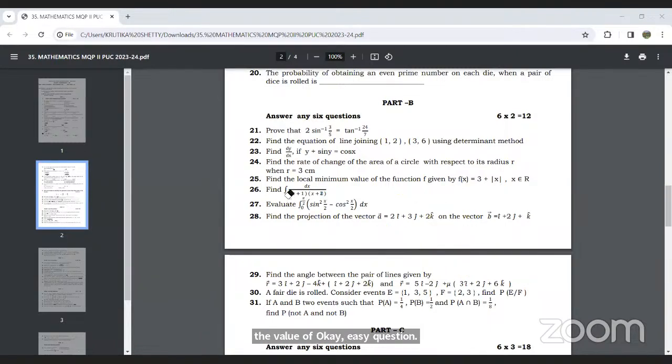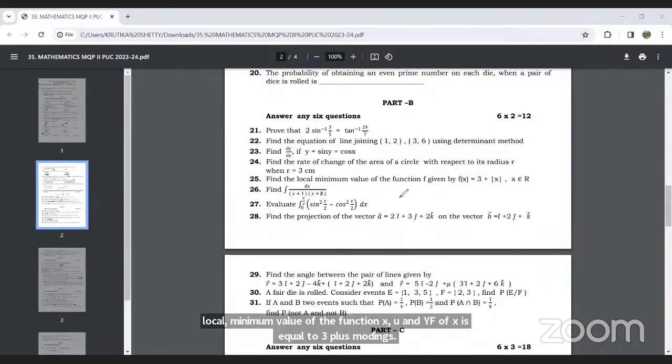Okay, next question: find the local minimum value of the function f of x is equal to 3 plus mod x, where x belongs to R. So we will simplify this. Find the local minimum value of the function given by f of x is equal to 3 plus mod x.